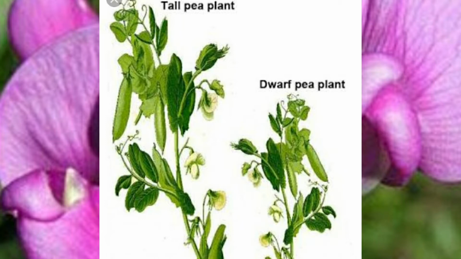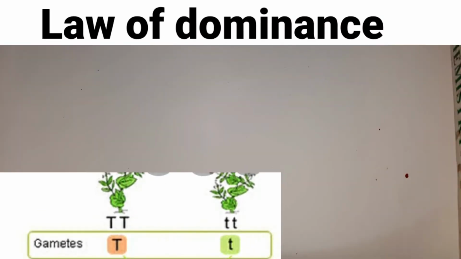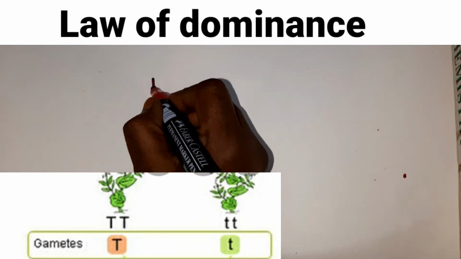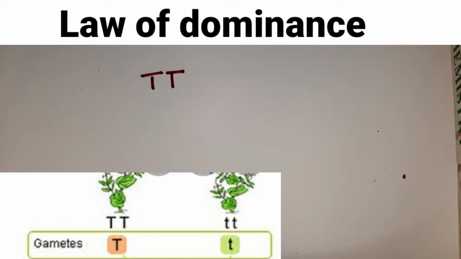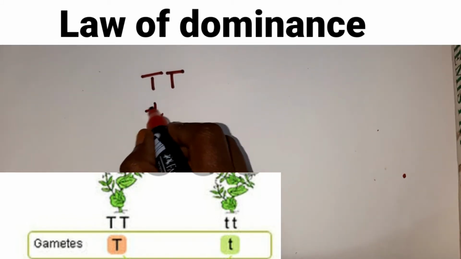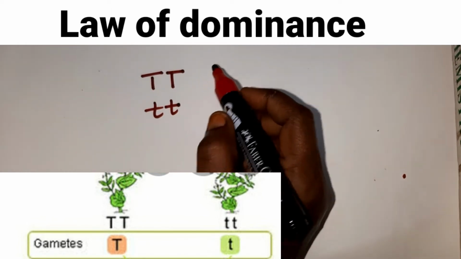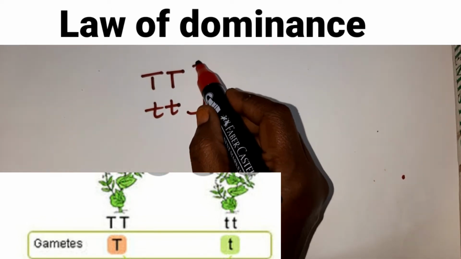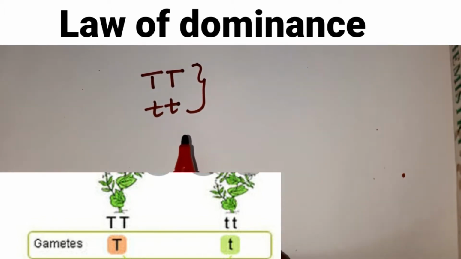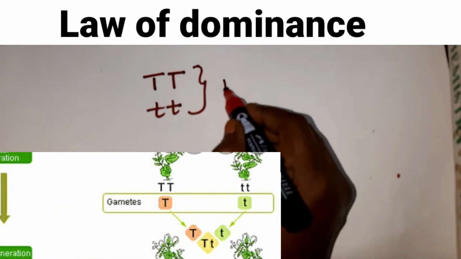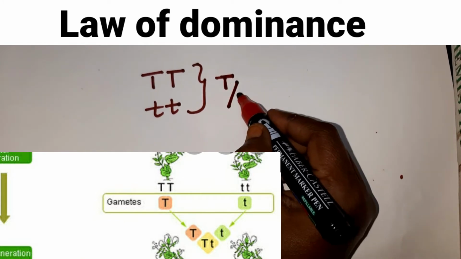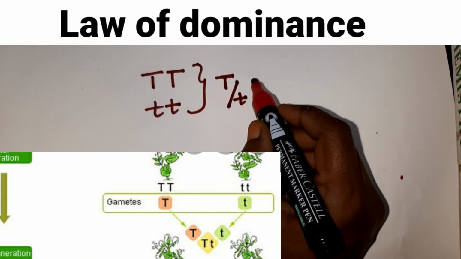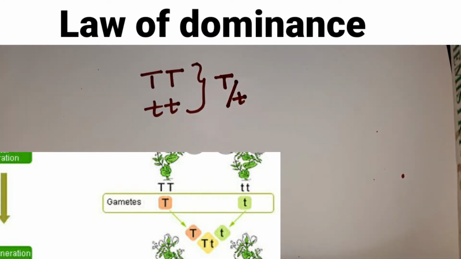Tall is expressed as capital T, capital T. And dwarf is expressed as small t, small t. So these are genotype characters, children. Or you can have tall, capital T by small t, as the trait for height of a plant, children.